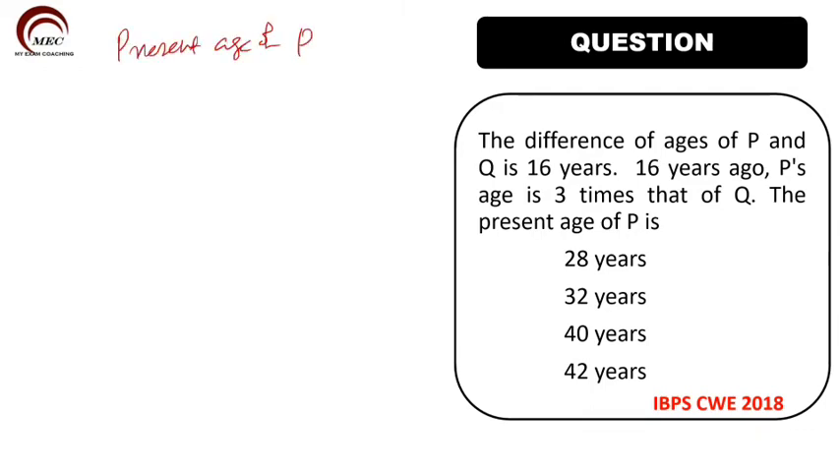Present age of P is equal to X, and present age of Q is what we need to find out. The difference of ages of P and Q is 16. So P is X, Q will be X minus 16, because their difference is 16 years. The age of P we will take as X, so the age of Q will be X minus 16. Why? Because it is given that the difference of their ages is 16 years.